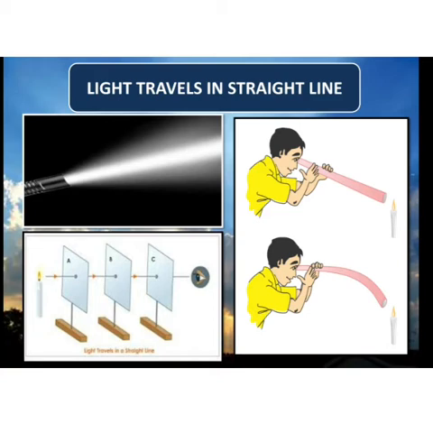On the left side, 3 cardboards have been taken, A, B and C, and we have made 3 holes in them. On one side a candle is kept, and from another side an eye has been drawn, and we see that the holes in the cardboards are all in a straight line only. So the candle will be visible from one end to another only when the holes are in a straight line.